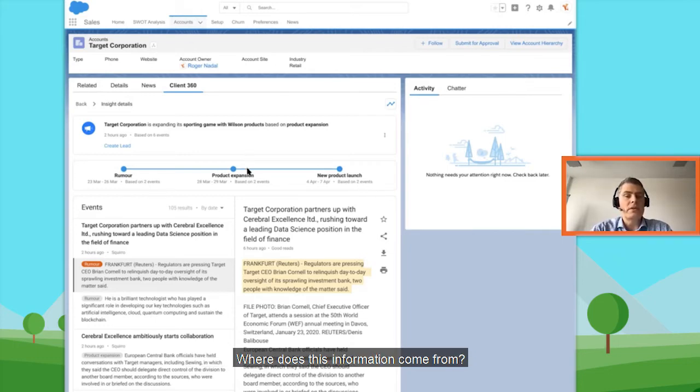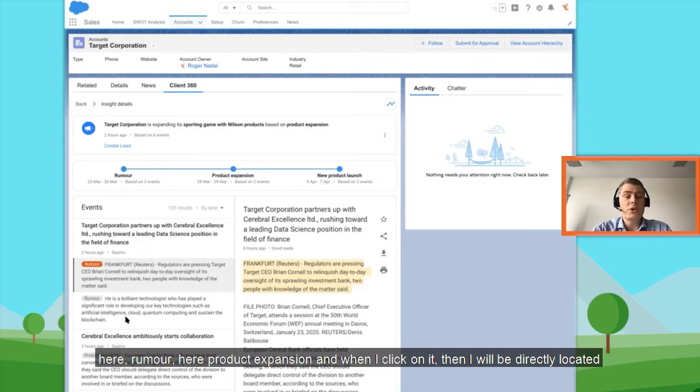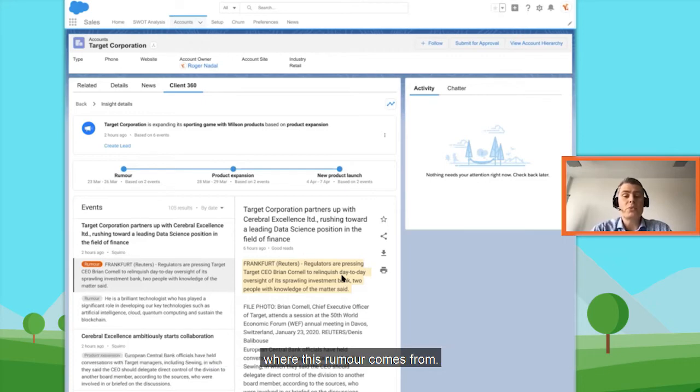Where does this information come from? Well, it comes from news articles and so on, and we have been able to identify those different signals. Here a rumor, here a product expansion. When I click on it, I will be directly located where this rumor comes from.